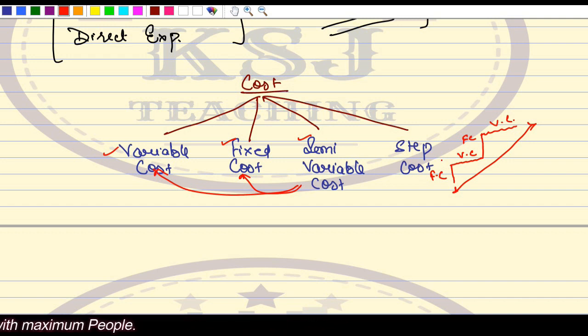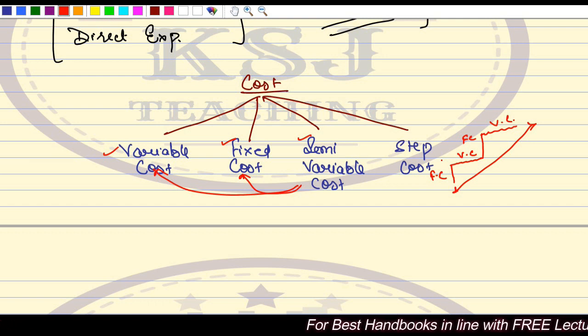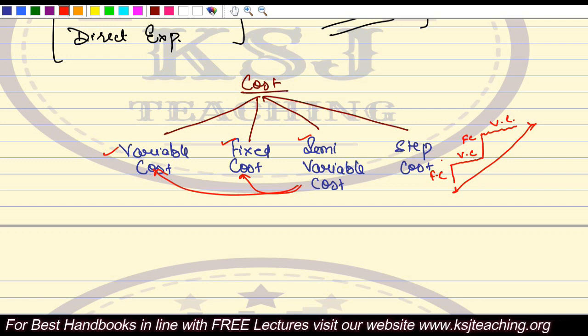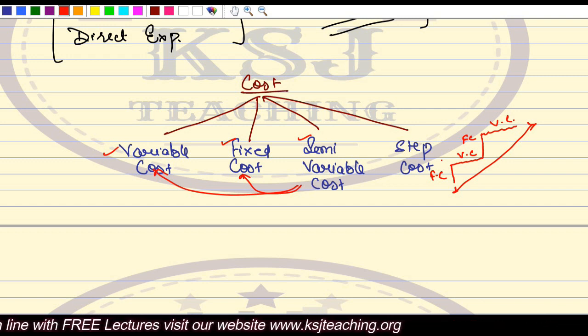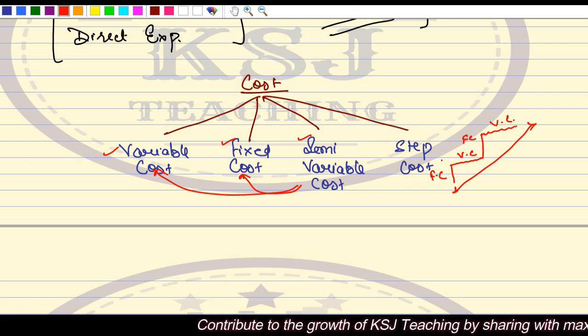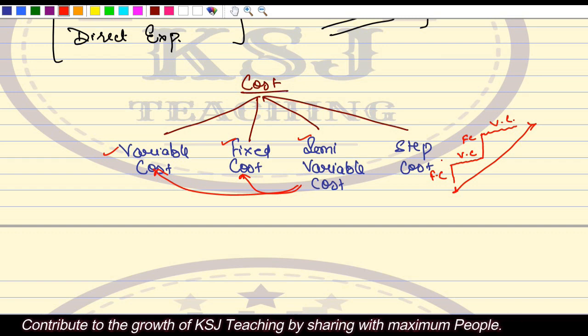So in the next lecture, we are going to discuss the marginal cost statement, that is, how we present something in the form of a statement. The statements we have been preparing, the cost sheet, everything we have done, right? So we'll discuss the marginal cost statement and what its special features are. We will discuss what we have been doing so far and what we will be doing in this particular chapter of marginal costing, right? So we'll continue in the next lecture.